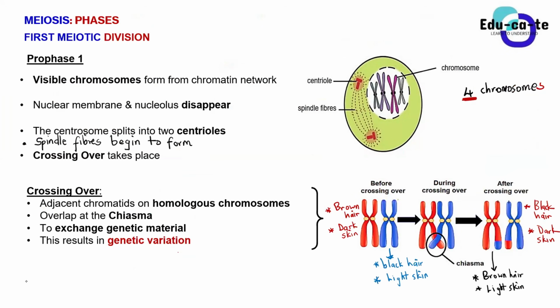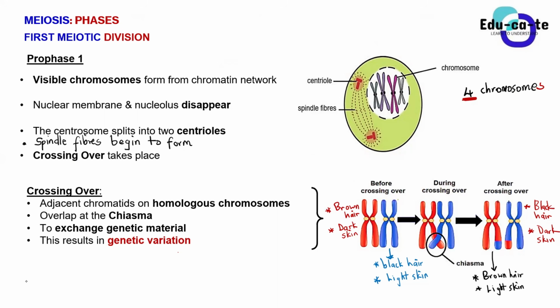You'll see that, hey man, I'm having the same nose as my grandmother. It's because during my father's meiosis, those chromosomes were crossing over and we were having a mix-up of characteristics. That's how genes are transferred. So those genes are found on chromosomes.